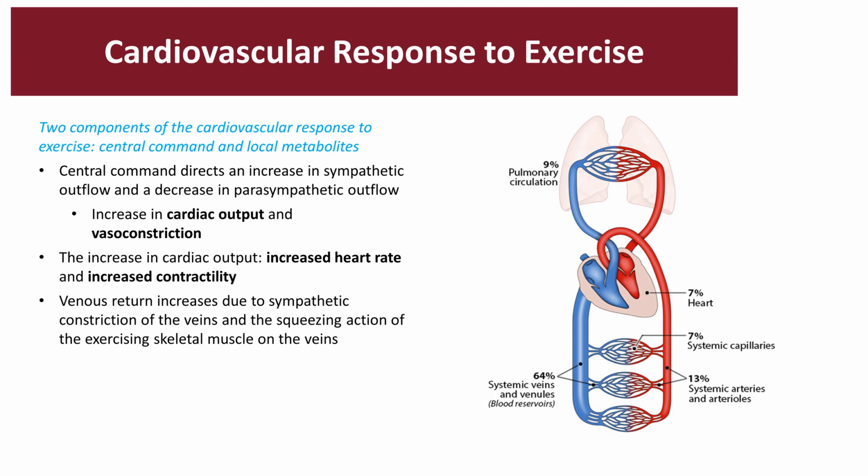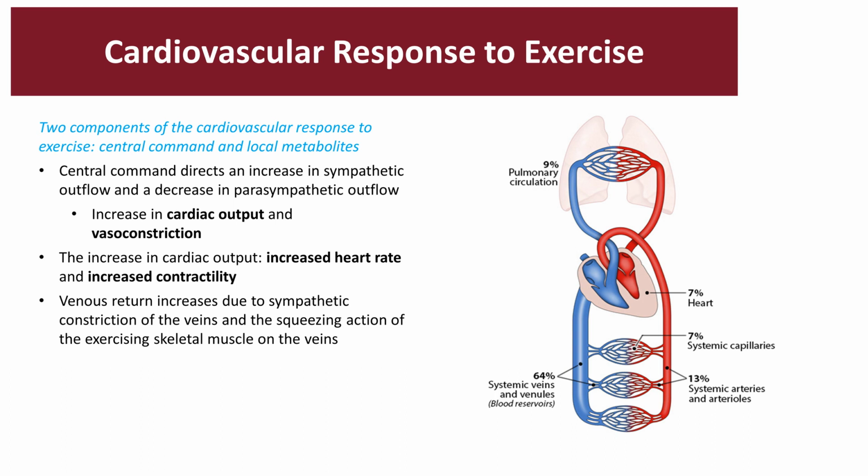Cardiovascular responses to exercise. Two components of cardiovascular responses to exercise include your central command and local metabolites. The central command directs an increase in sympathetic outflow and a decrease in parasympathetic outflow. The goal is to boost up cardiac output and vasoconstrict. This increase in cardiac output is directly related to the increase in heart rate and increase in contractility.